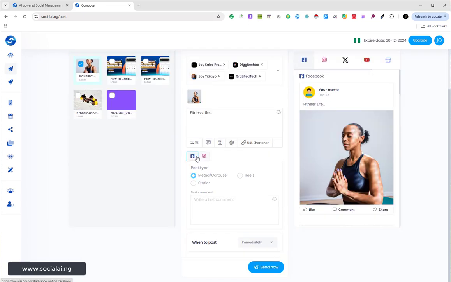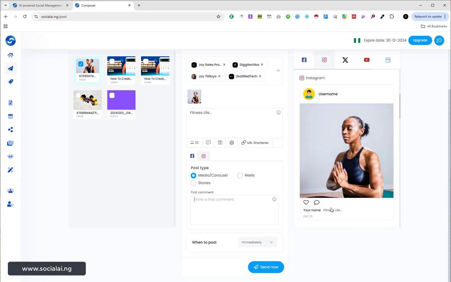Another thing is, there is a particular feature when you want to post on Instagram. You already know that you cannot include a link in your Instagram caption, right? But you can include links in your comments. So the feature is that you can include your link inside this first comment, whereby it will automatically post the first comment for you after publishing the content, right? So let me say visit www.SocialAI.ng, right?